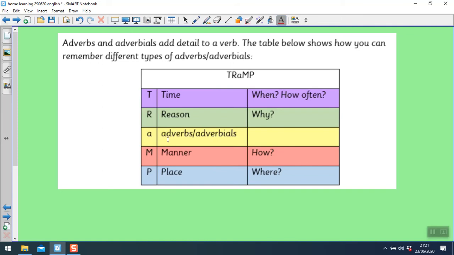So the A stands for adverbs or adverbials, and around that we've got time, and that's our when or how often or how much. We've got the reason, which is our why. M stands for manner, which is how it's done. And P stands for place, which is where it's done. So it's just a way of remembering what questions the adverbs actually answer. So time, reason, manner or place. When, how often, how much, why, how and where.